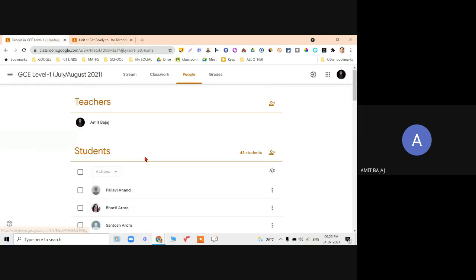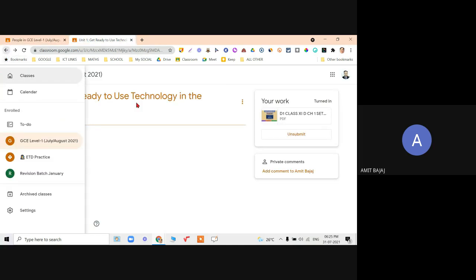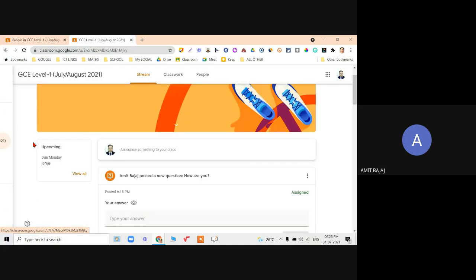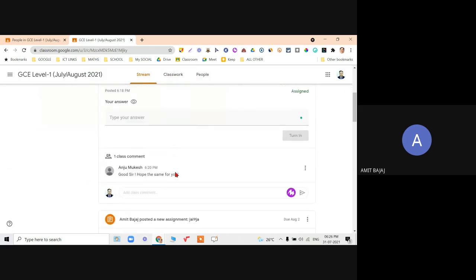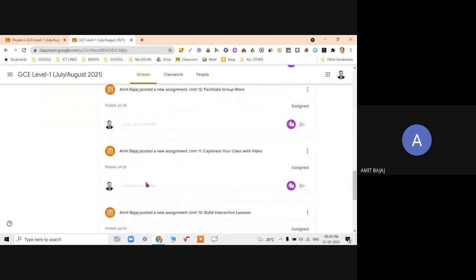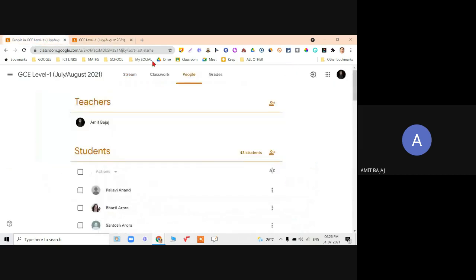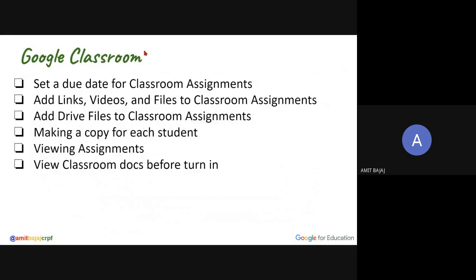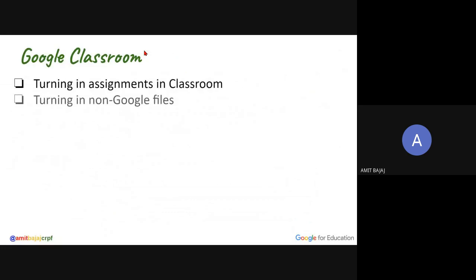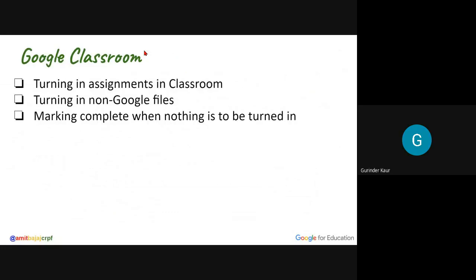So that is another option which one needs to know as a student view. As a student view, as already mentioned, grade is not available at the top. I hope this idea is again clear. Turning in the assignment, same way, files can be attached. Grading the Google Classroom assignment.